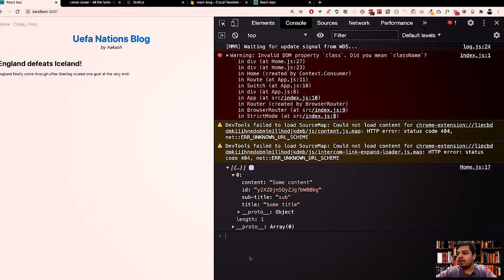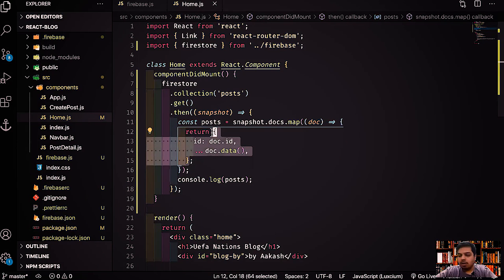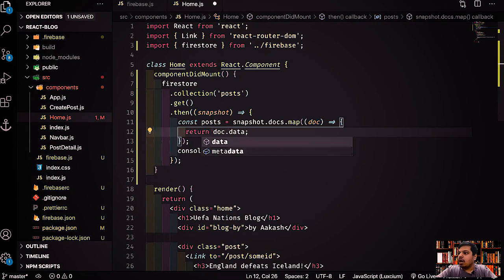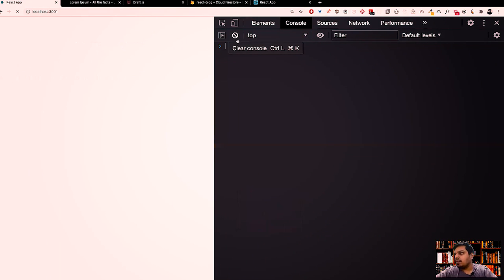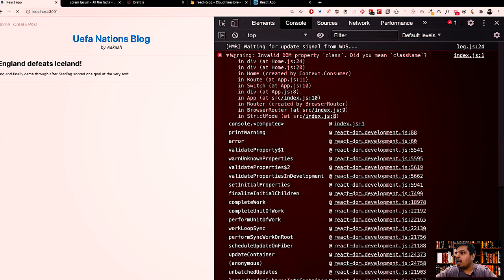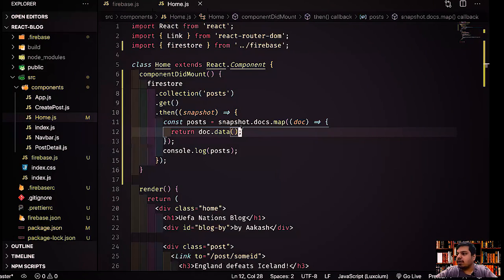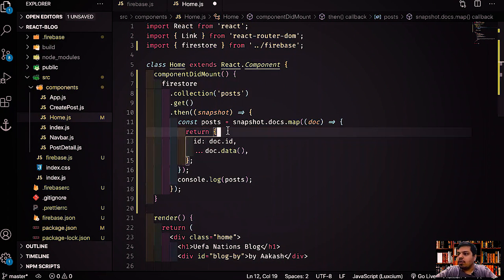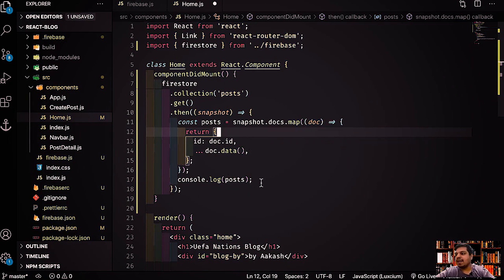Right? So earlier what was happening is if I simply returned doc.data, again, a document, if you want to get the data from the document, you have to call the function doc.data, which will give you an object. If I did this, you'll see I'll get the data. Nothing is wrong with that, but I will not get the ID inside it. There's no ID. That's why we are doing this: return an object with the ID, doing doc.id and doing this, right? So now post is basically an array.